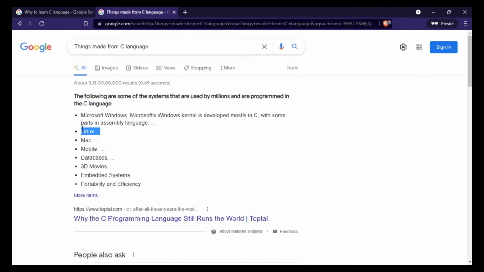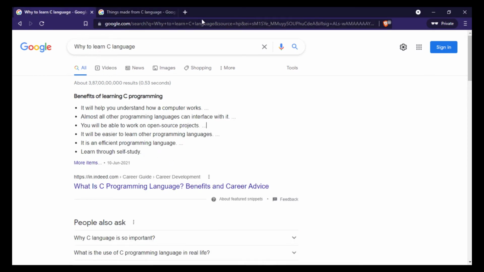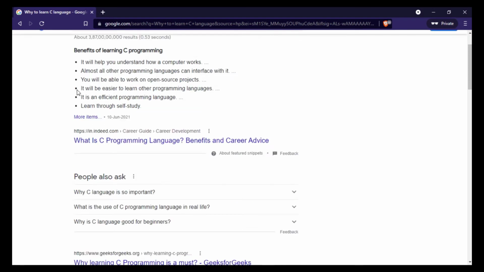Microsoft Windows, Linux, Mac, mobile, database, 3D movies, embedded systems. Many of these things are made using the C language. So you can contribute to open source projects, because many of the projects that are working right now, you can contribute to them if you have learned the C language. And then it will be easier to learn other programming languages.